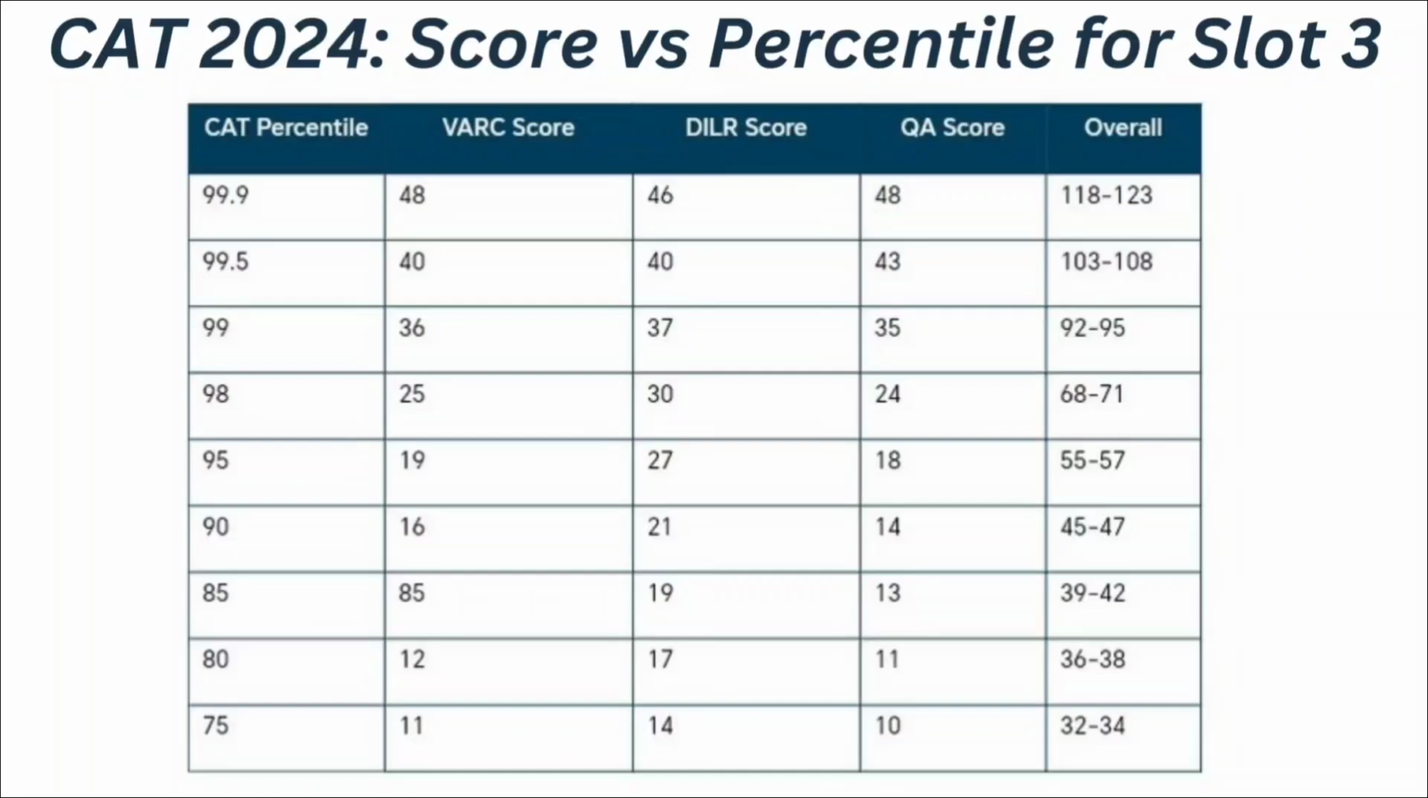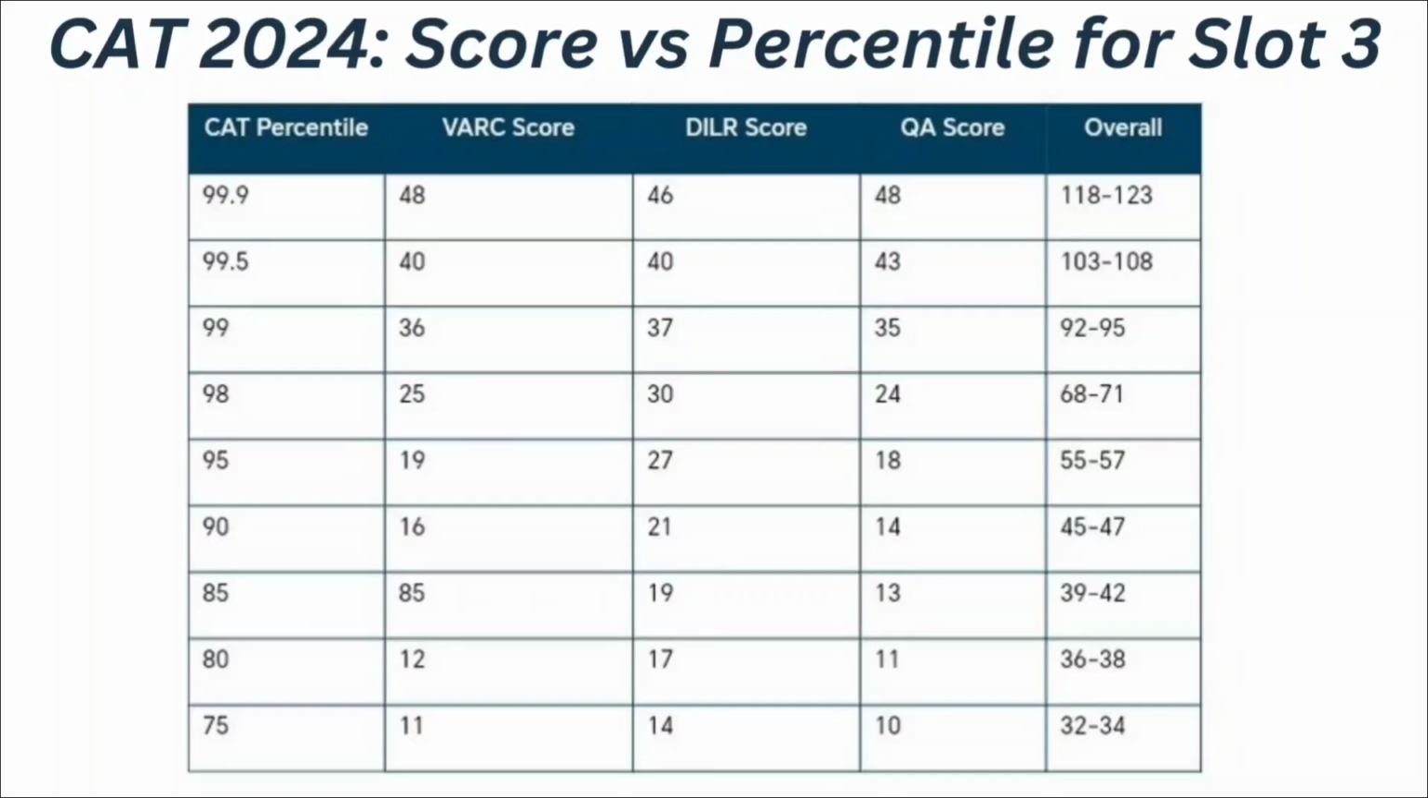Then if your VRC score is 19, DILR score is 27 and quantitative ability score is 18, meaning your overall CAT score ranges between 55 to 57, at that time you can expect your CAT percentile to be 95 percentile. Then if your VRC score is 16, DILR score is 21 and quantitative ability score is 14, meaning your overall score ranges between 45 to 47, at that time you can expect your CAT percentile to